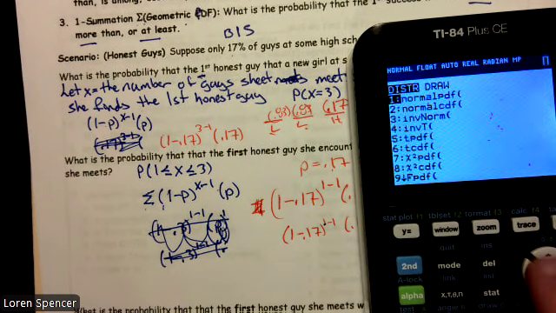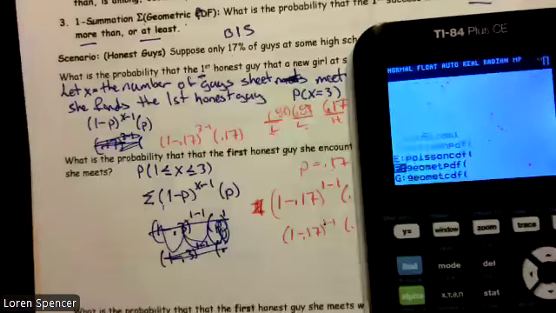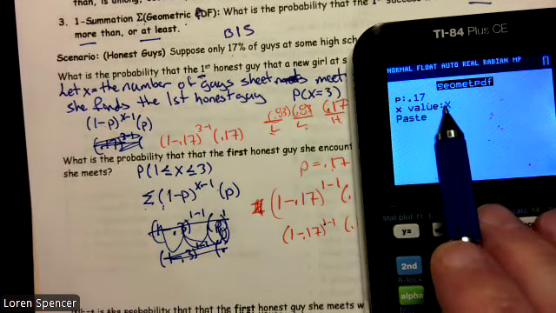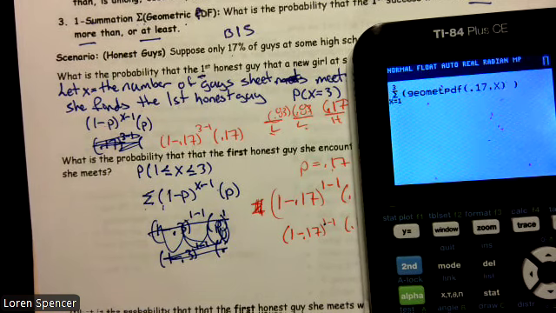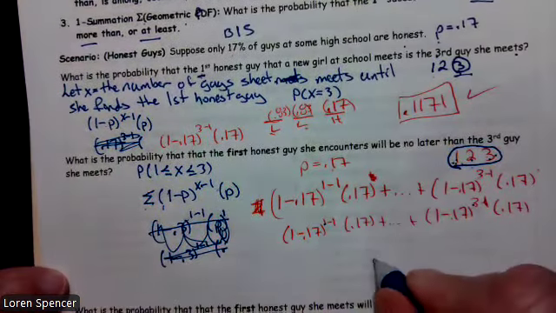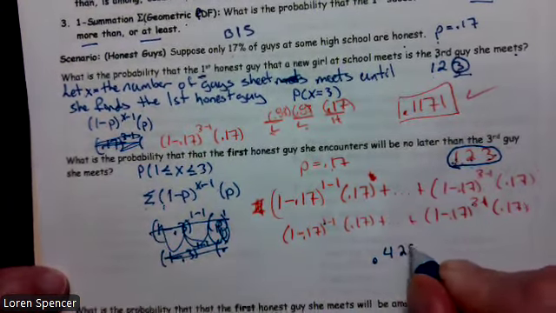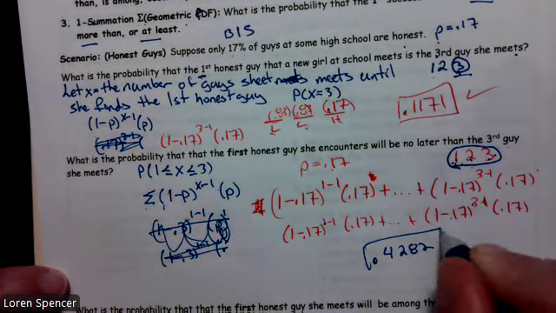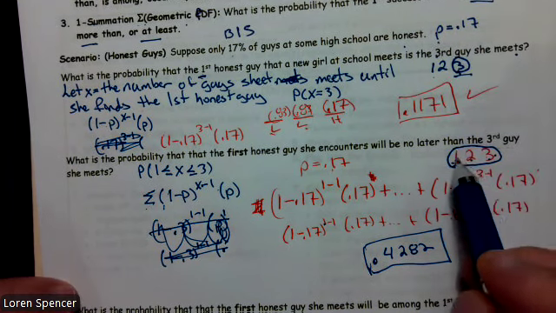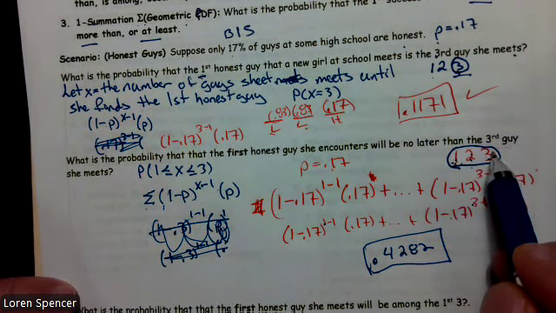Second vars, geomet, PDF, probability is 0.17, X value is X. Because remember, anytime you use the summation button, that needs to be an X, and we're pressing enter, and we get 0.4282. Because basically we took the summation of 1 plus the summation of 2 plus the summation of 3.